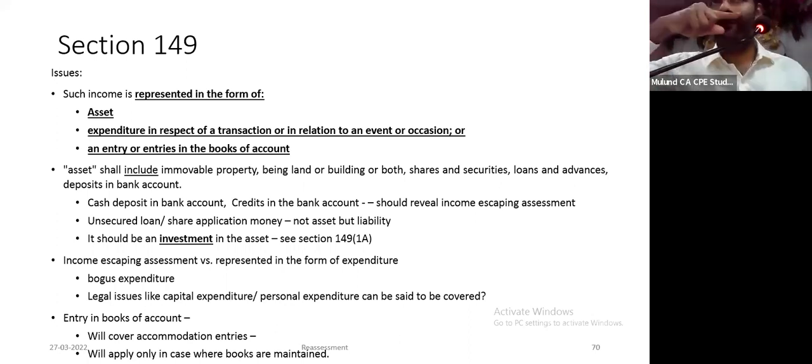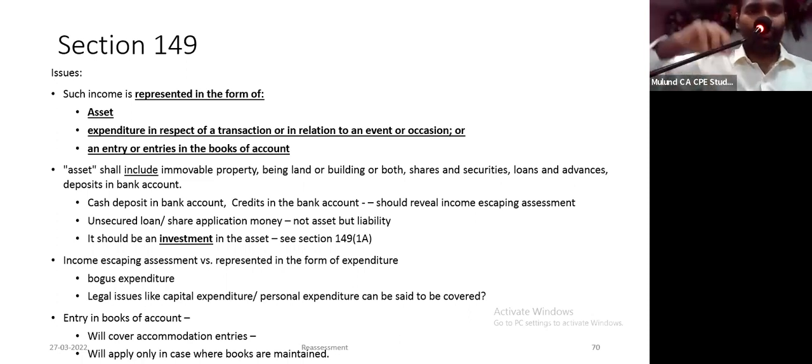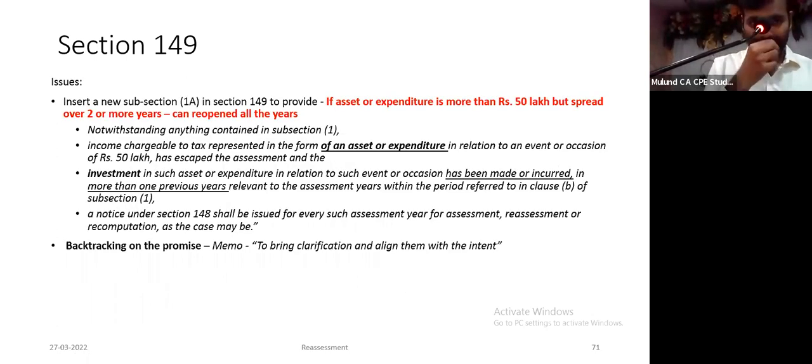If there's a cash loan, there's no entry in the books of accounts. Not covered by any entry in the books of accounts. It's not an asset because loan is repayable. No expenditure in the form of transaction. If you receive a cash loan of more than 1 crore, they cannot reopen under 149 1B. Neither an asset, nor entry in the books of accounts, or expenditure in respect of any transaction. So what will entry in the books of account cover? According to me, entry in the books of account should cover only accommodation entries. बाकी तो हर एक चीज का बुक में एंट्री होता है. So you can somehow fit everything in the entry in the books of accounts. That should not be the interpretation.